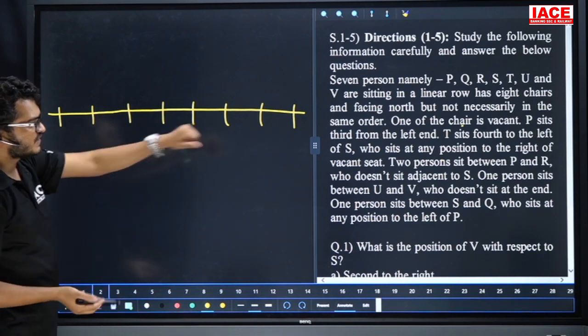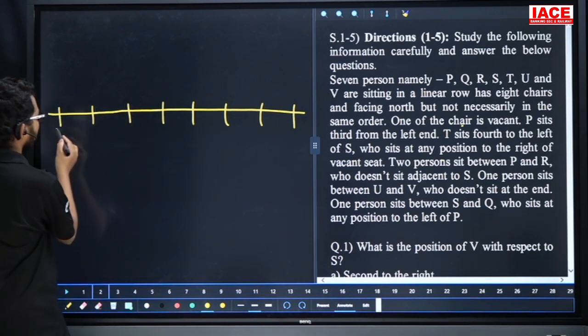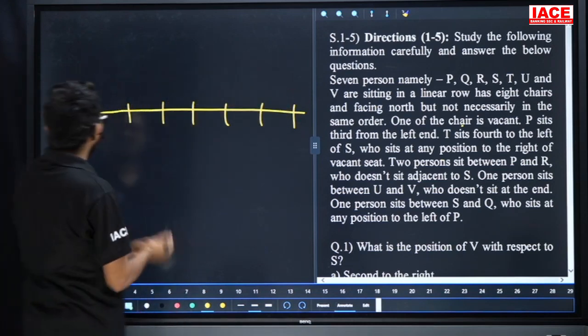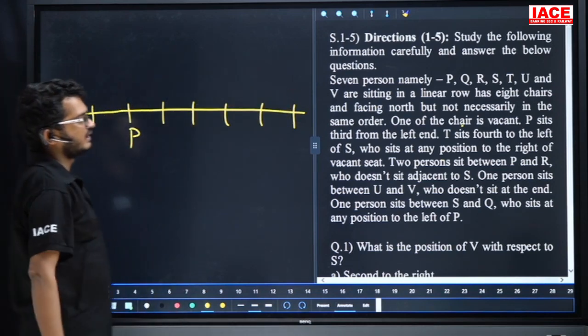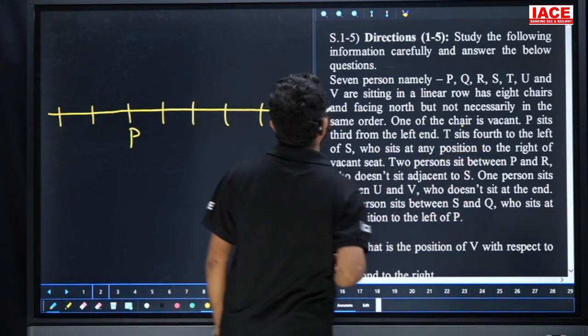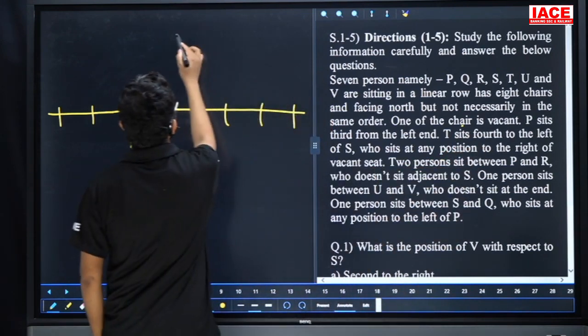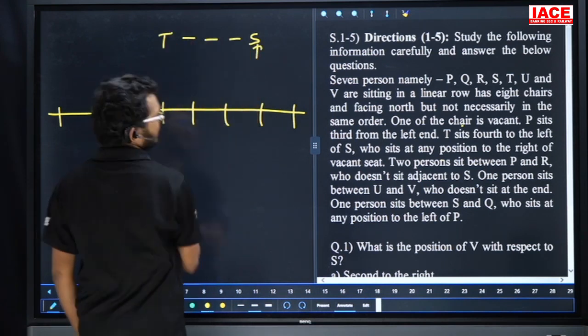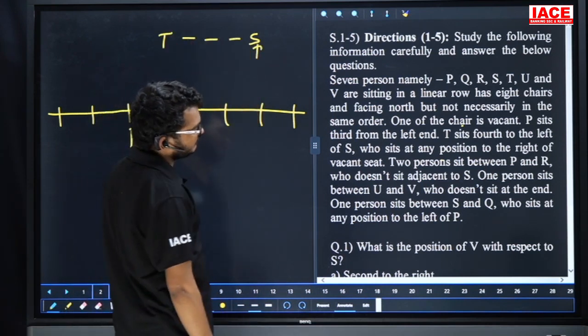Next, P sits third from the left end. They are facing north, so by default this side is the left hand and this side is the right hand. Now, P is third from the left end. Next point: T sits fourth left of S. Friends, check here. If you take S, then first left, second left, third left, fourth left is T. T is fourth left of S.